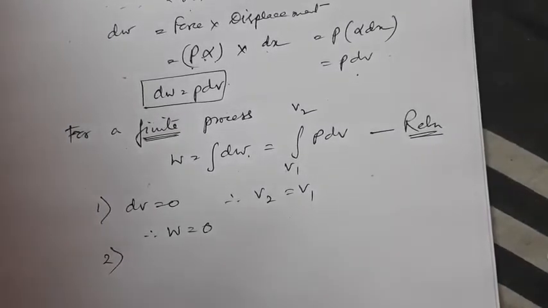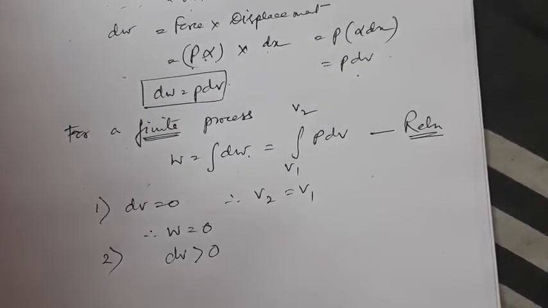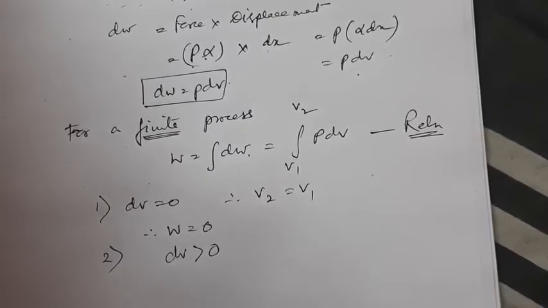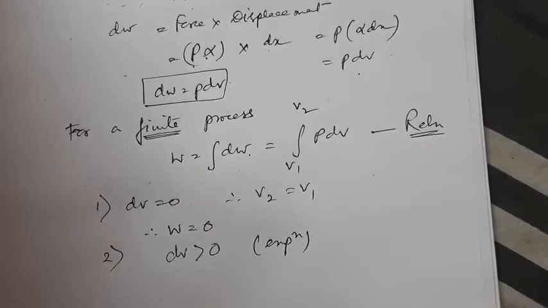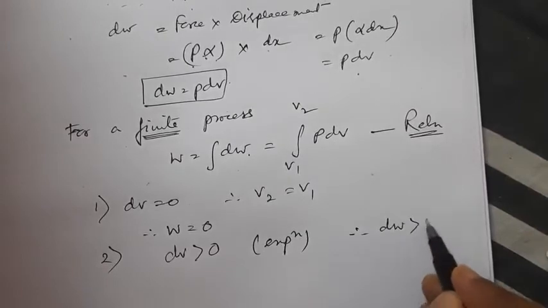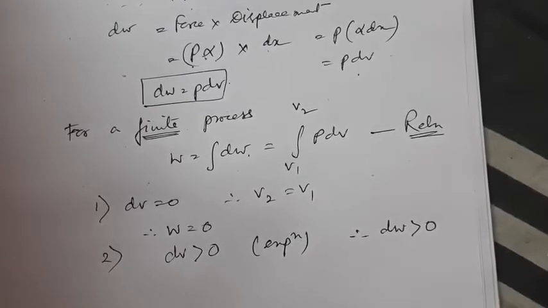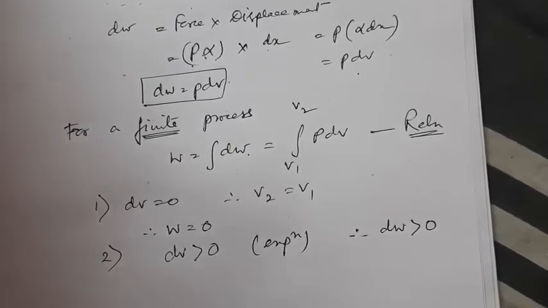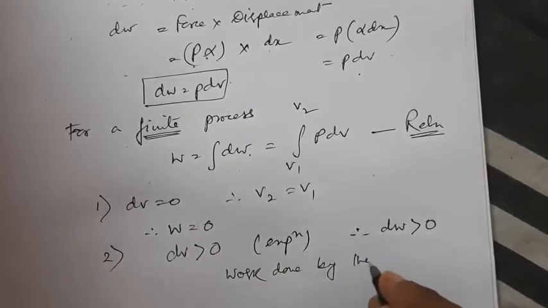Number 2, we can say that when the volume increases, that means dV is greater than 0. Volume increases for an expansion. For an expansion, dV is positive, more than 0. So therefore dW is also greater than 0. A positive amount of work is done in this process. The system releases some energy to the surroundings. It is termed as work done by the system.